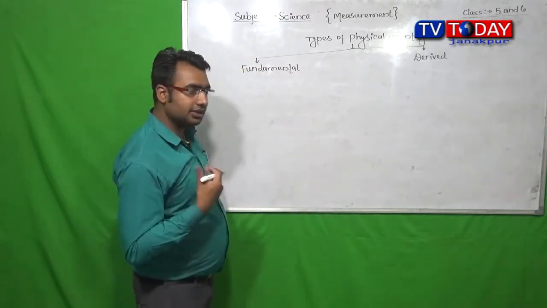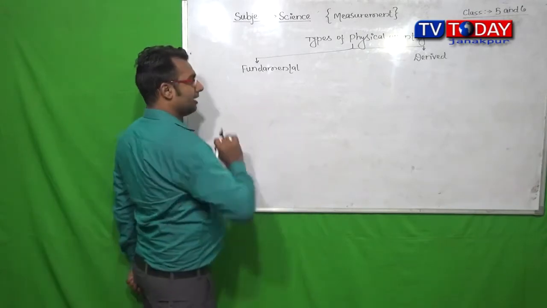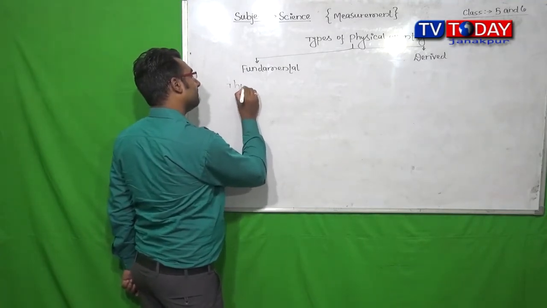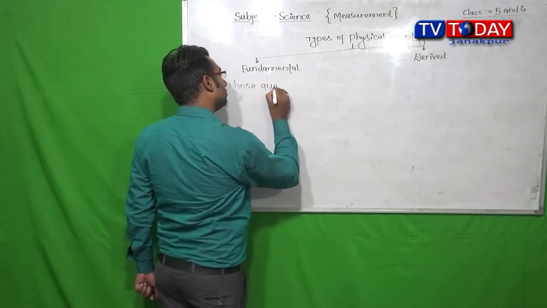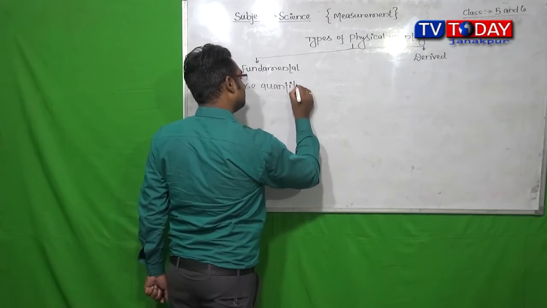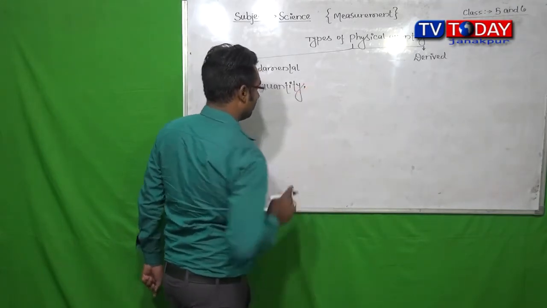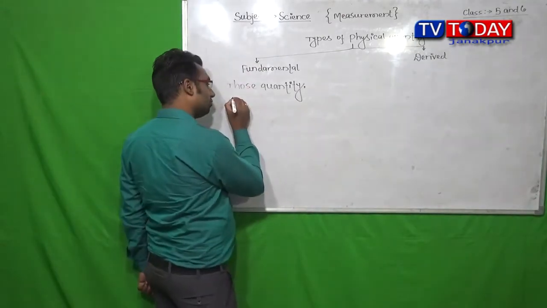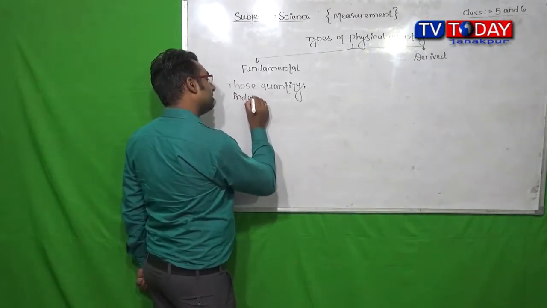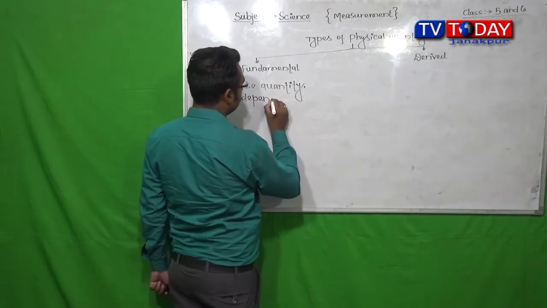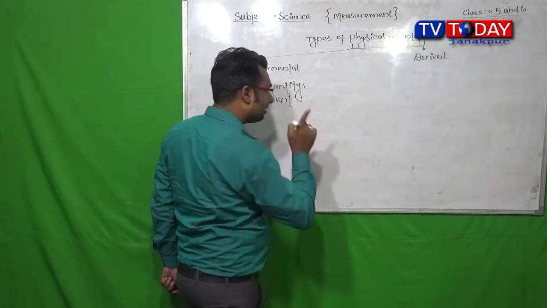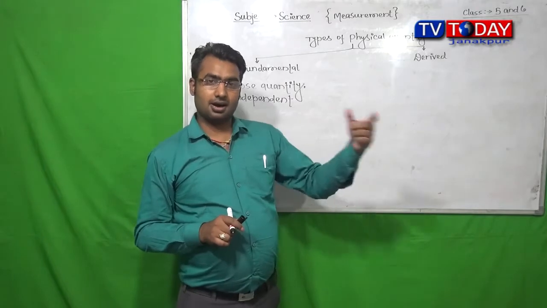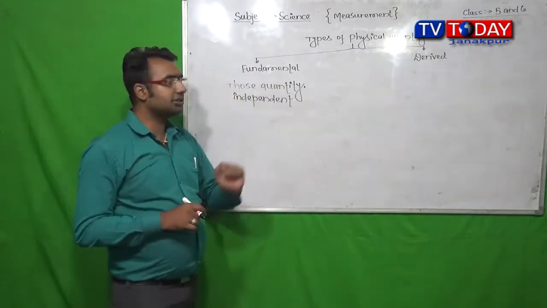In other words, fundamental quantities are those quantities which are independent of other quantities for measurement. Those quantities are called fundamental quantities.